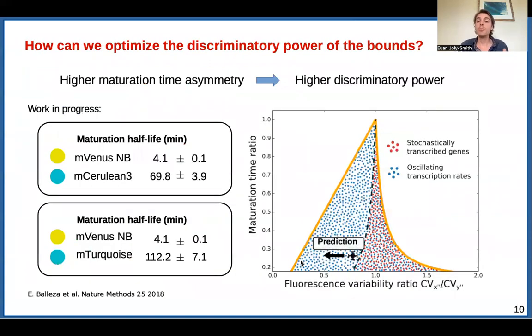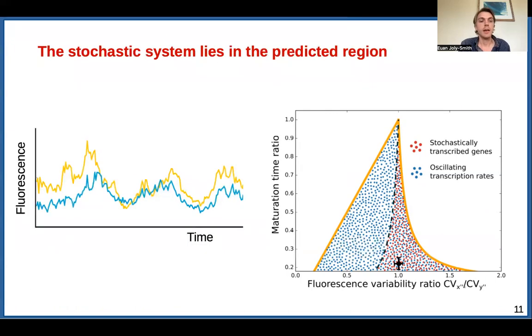So the theory predicts that this point will move further to the left if we take a very short maturation time and a very long maturation time in combination. So currently, I'm redoing the same experiment, but with different pairs of fluorescent proteins to try to see if we can optimize this technique and move the point further into the discriminatory region. One thing that I have done so far is we've done the same experiments, but with a stochastic transcription rate. And the point does lie in this region where the theory predicts it ought to lie.